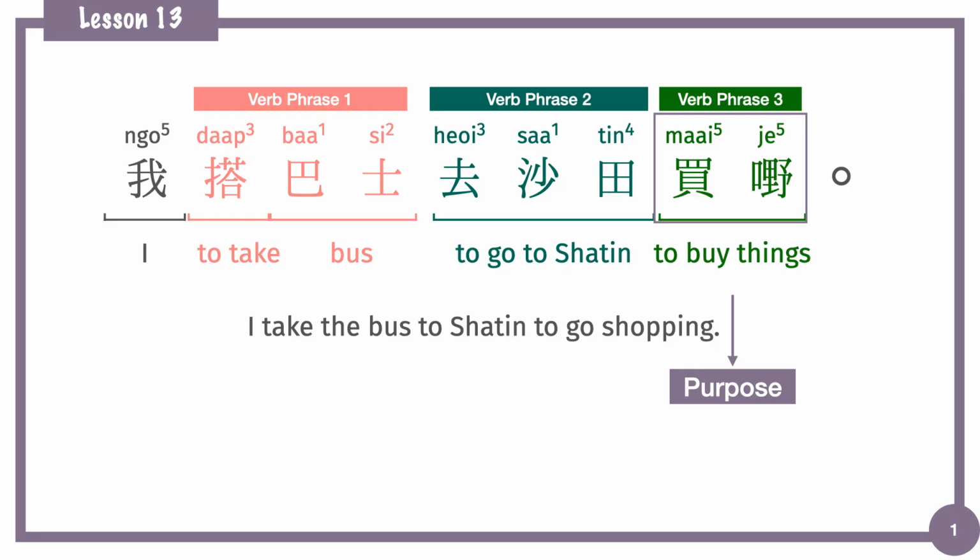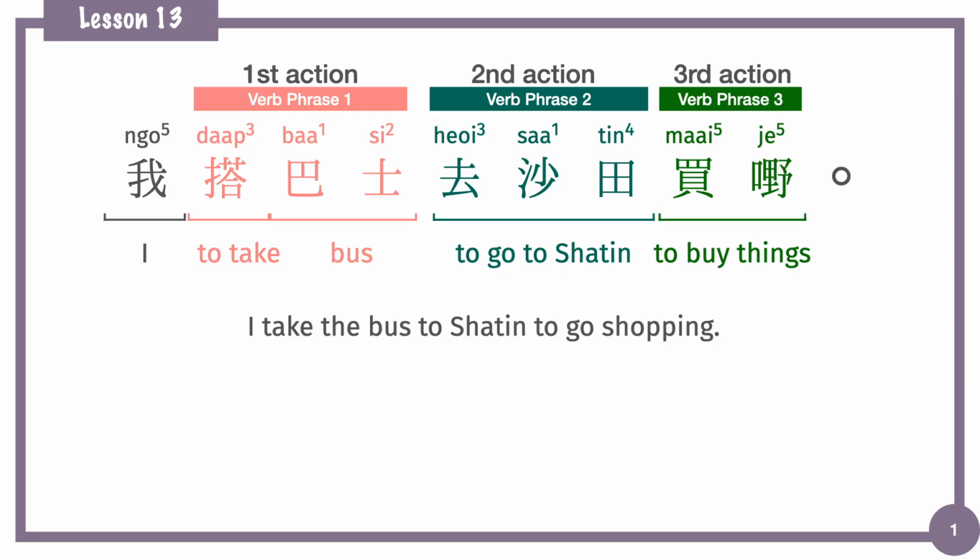Like, for example, in this sentence, 我搭巴士去沙田買嘢. 搭巴士 is the first action. Only when I achieve the first action can I do the second one, 去沙田. After coming to Shatin, then I can do the final action, 買嘢. So 我搭巴士去沙田買嘢. I take the bus to Shatin to go shopping.